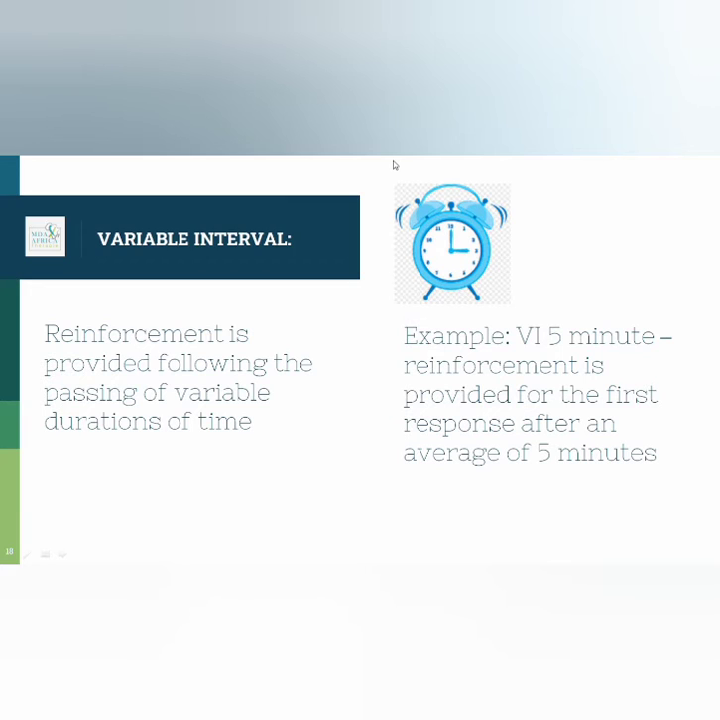And lastly, a variable interval reinforcement schedule involves reinforcement being provided following the passing of variable durations of time. For example, a variable interval 5-minute reinforcement schedule means that reinforcement will be provided for the first response after an average of every 5 minutes.